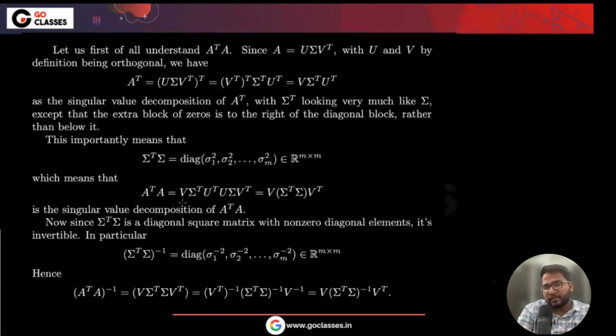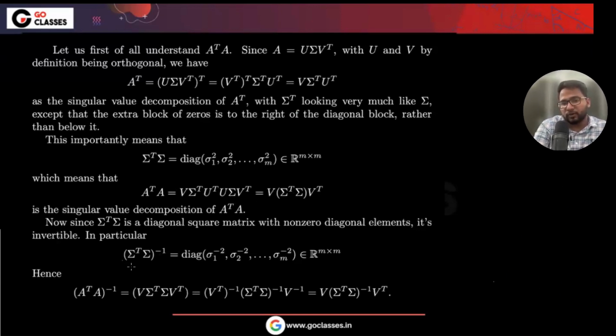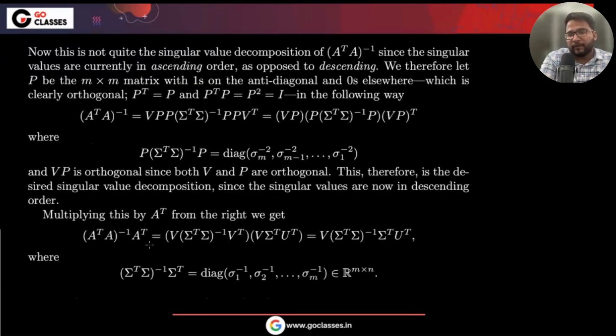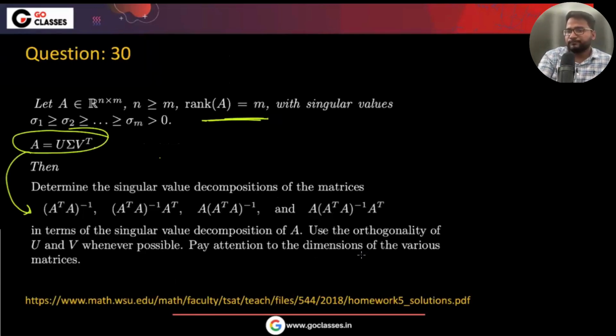For example, A transpose A will be this, right? And this you have written in terms of SVD, and then you take the inverse of this, and then you will be finding out A transpose A inverse like this. Similarly, A transpose A inverse multiplied by A transpose also. Okay, so you can just solve this question. You just try this question and see if your answers are matching or not.